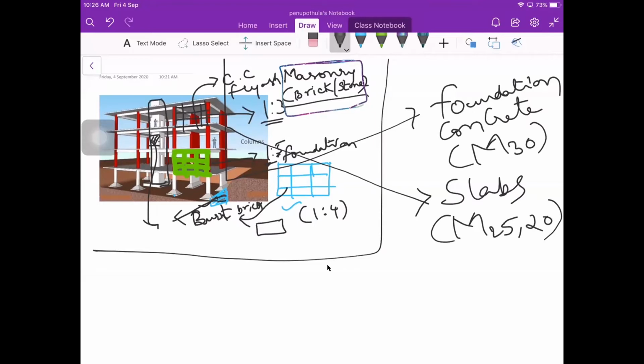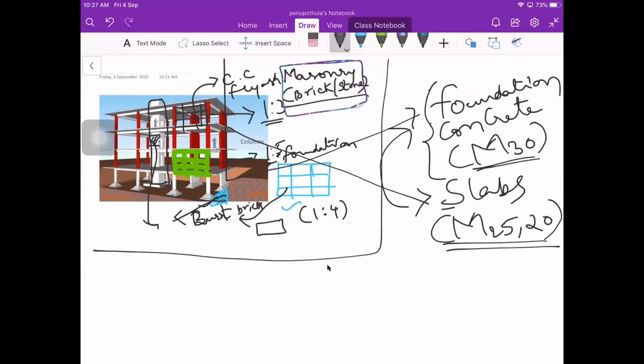The reason for this is the foundation should be as strong as possible. This is the one which is bearing all the load, and the slab is the one which is transferring the load to the foundation. So it can be somewhat on a lighter note. When you are considering this foundation concrete, it should be in a higher grade.